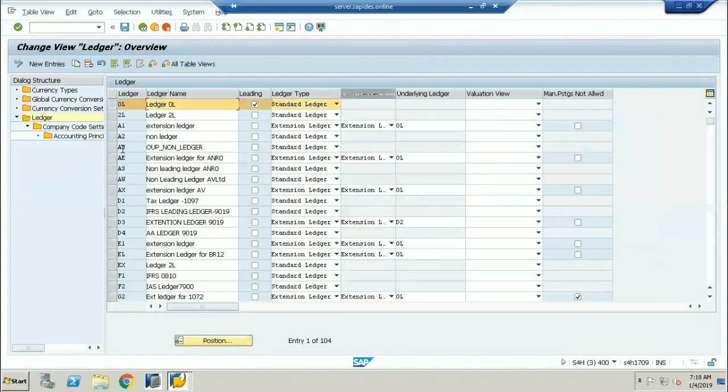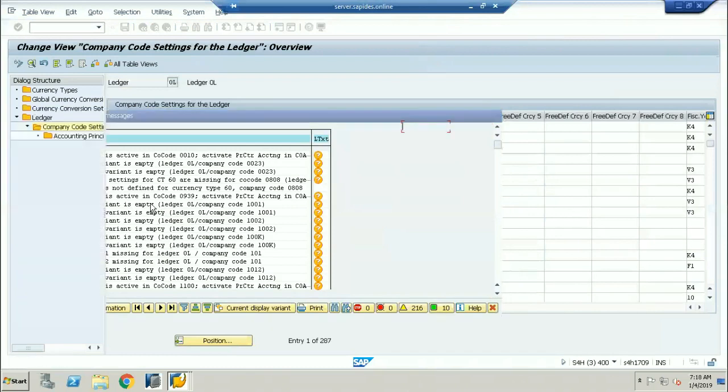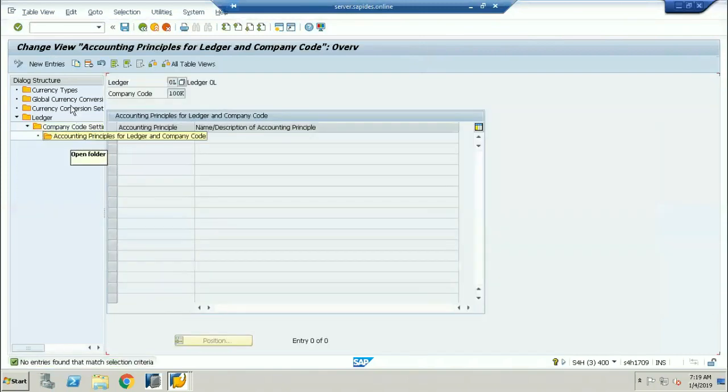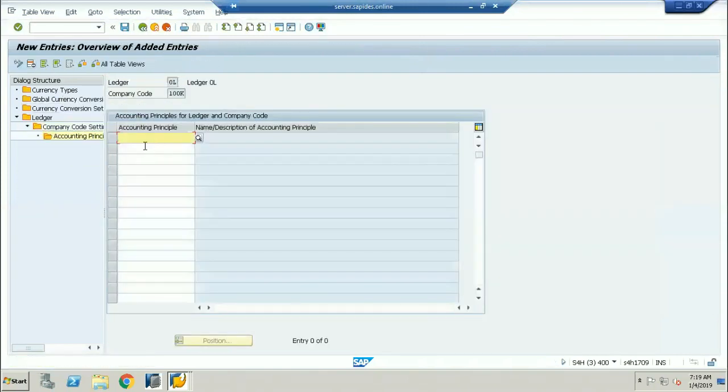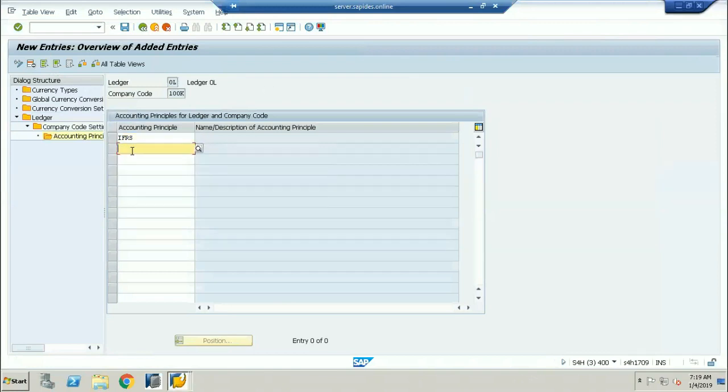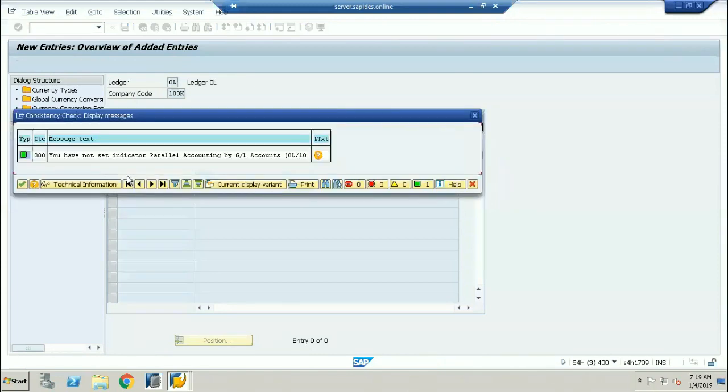Okay, so if I select the ledger, go to the accounting principles, go to the company code, and select any company code, and if I'm assigning more than one accounting principle like IFRS, then the system will throw an error message that you have not set the indicator for parallel accounting by the GL accounting.